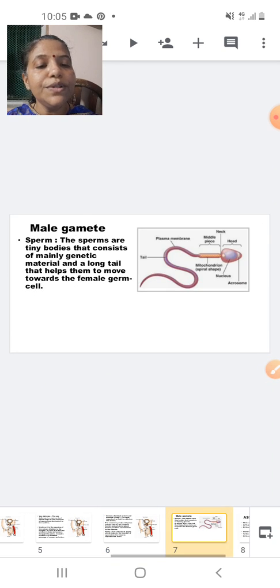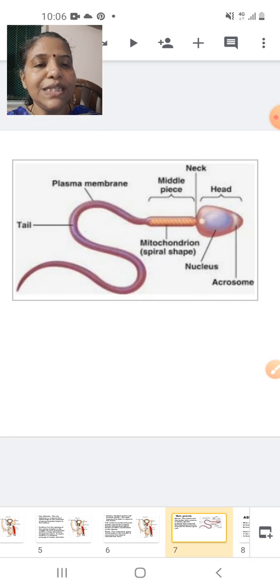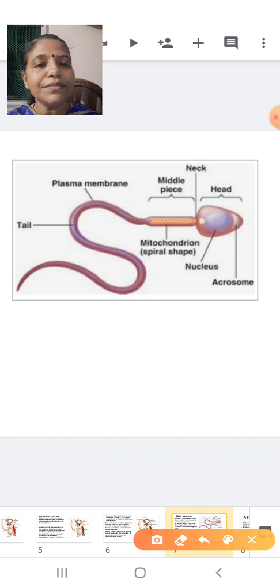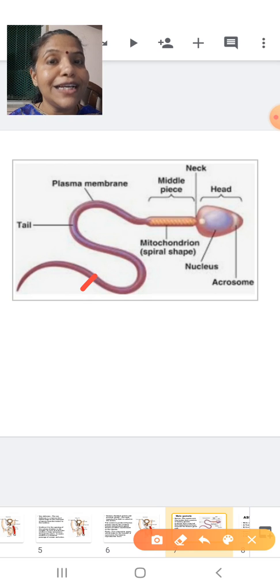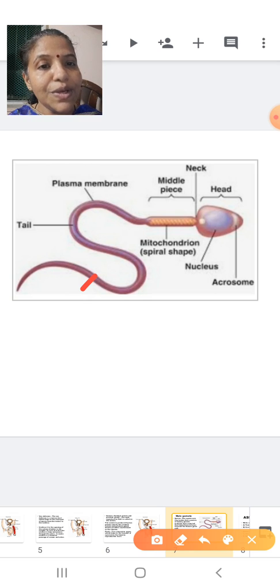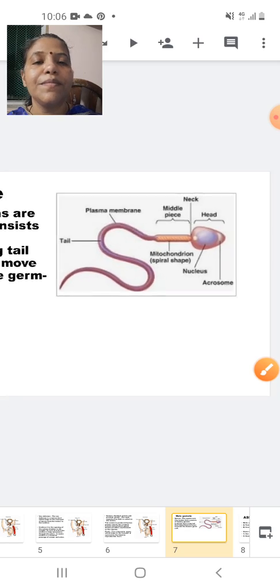Now we will look into the next part. And the next part, students, we are going to study about the male gamete. Now the male gamete is called the sperm. See, this is the structure of the sperm. This is the tail of the sperm by which it is going to locomote. And as I told you, it will get the nourishment from the semen. Okay, this head contains the nucleus by which it will fuse with the female gamete, that is the ovum.